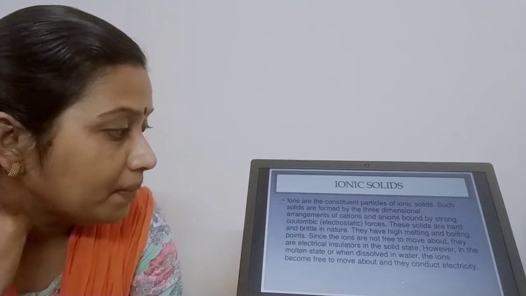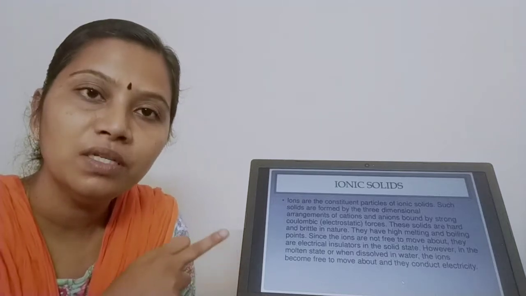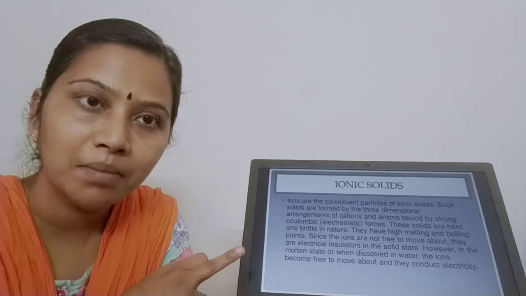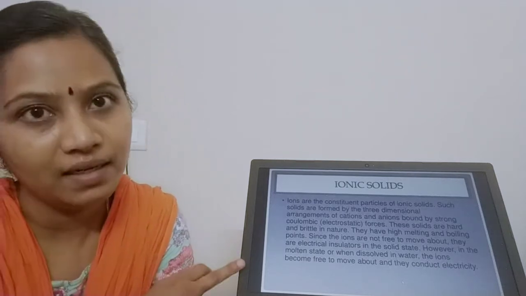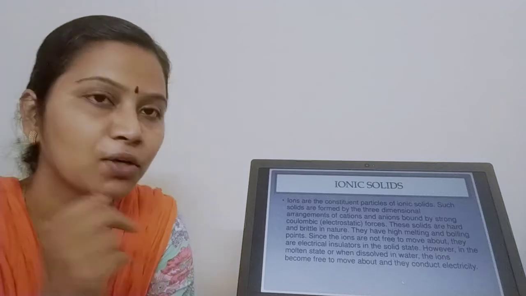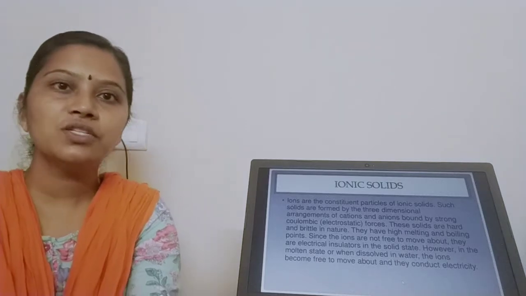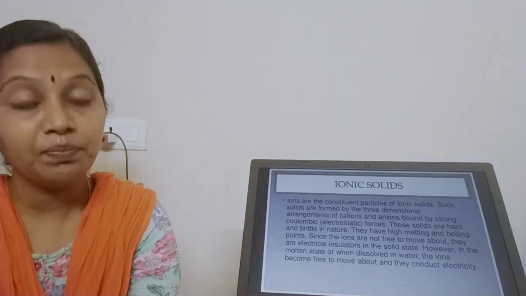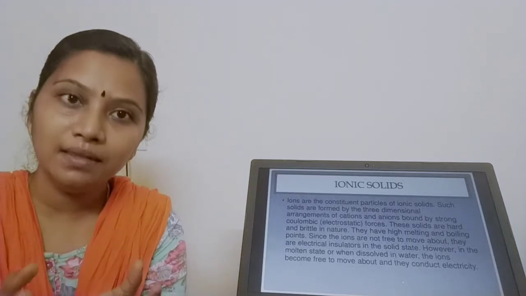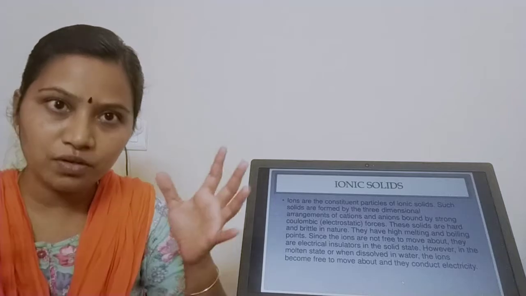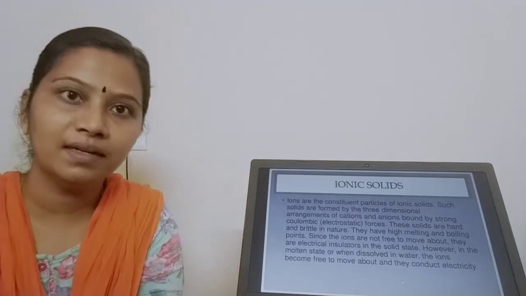But you know what happens when you melt them, dissolve them, or heat them? The ions start moving and they start conducting electricity. This is an important aspect of ionic solids. They generally won't conduct electricity, but they will when you dissolve them in water or when you heat them and they start melting. So ions are free to move around and start conducting electricity.